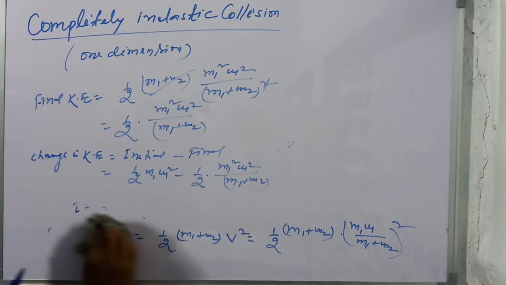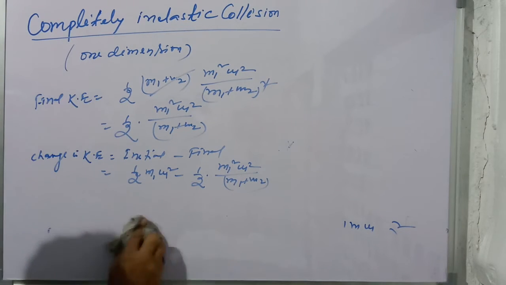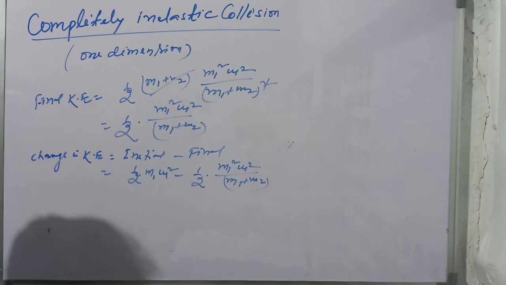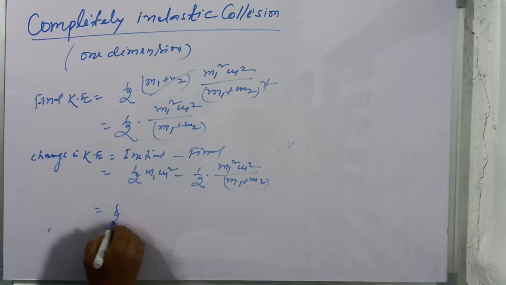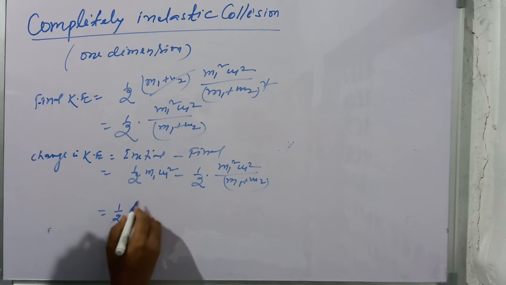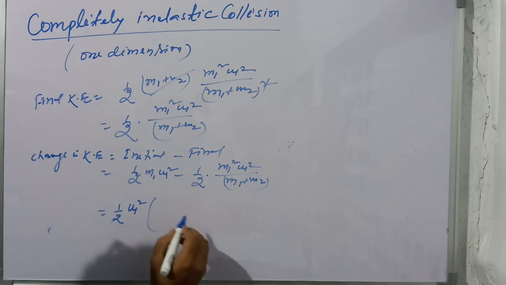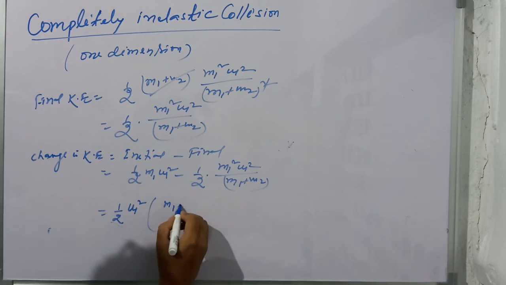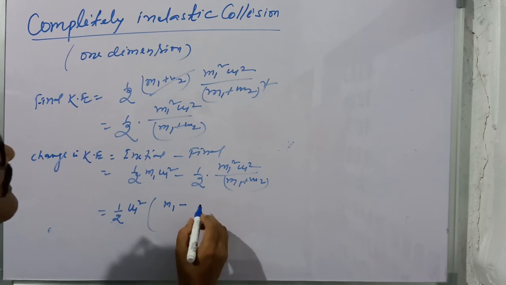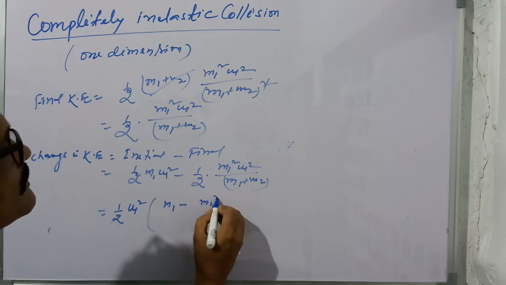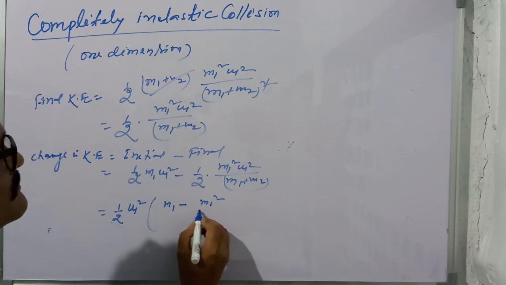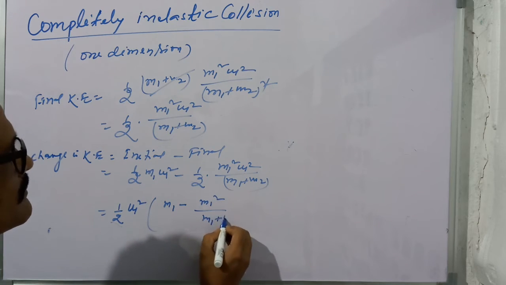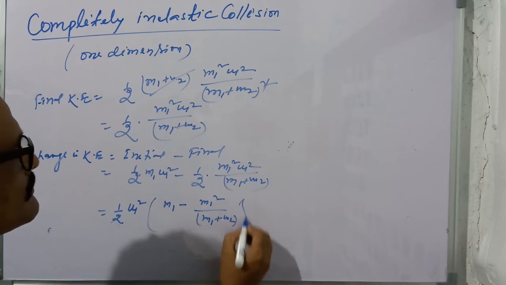It is equal to one by 2 u1 square, which is common, times m1 minus m1 square divided by (m1 plus m2).